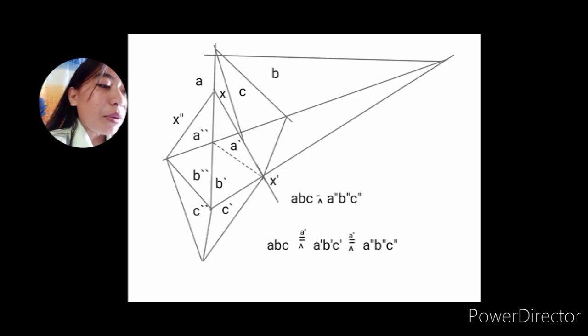A prime, B prime, and C prime, and A double prime, B double prime, and C double prime with axis A. As you can see, the axes A double prime and A prime meet in one line, the axis A. Then B prime and B double prime meet in the line A. Same with C prime and C double prime. From these two perspectivities, A, B, C can be transformed into A double prime, B double prime, and C double prime.